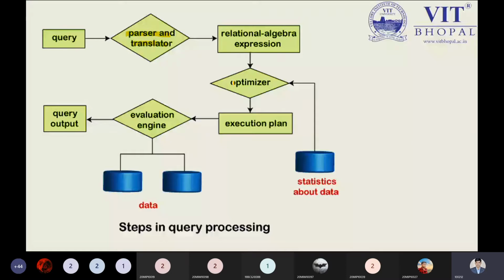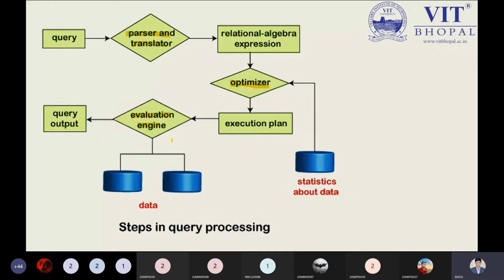And after optimizing, we have to evaluate the plan. Okay, we will see step by step. We will evaluate the plan. That is our plan, what we have. So our plan will be executed. So we have to evaluate our plan, to check whether we are really going the correct way or not. So the execution plan comes from our optimizer, and evaluation will be done at this level, that is the evaluation engine. So after the evaluation engine, we have the data from the large pool of data, or maybe from multiple data. We will try to fetch the records, and after fetching the records or tuples or rows, the query output will be displayed to the system. So these are the entire steps.